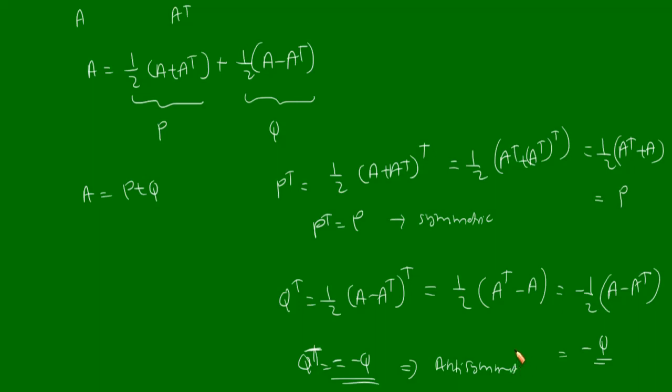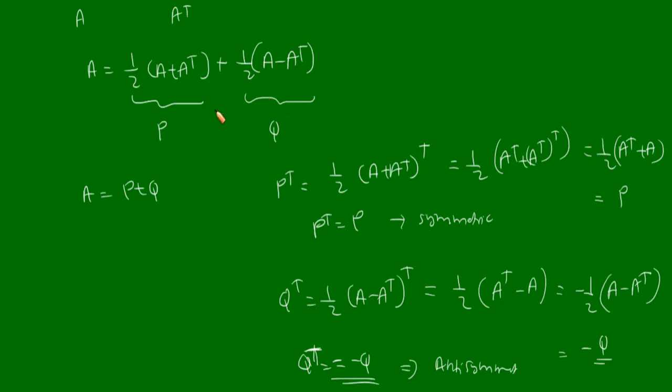So this shows that our representation half A plus A transpose is symmetric, and this part is anti-symmetric. So thus a matrix can be expressed as a sum of symmetric and skew-symmetric representation.